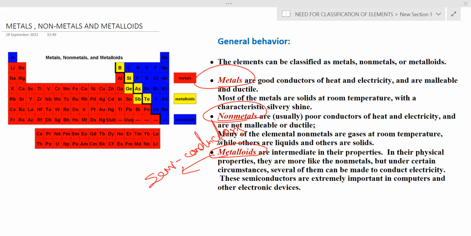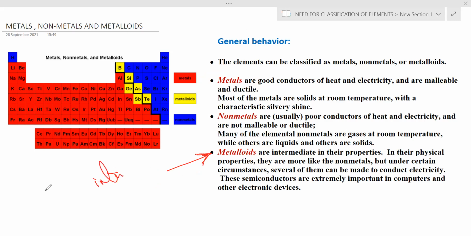The properties of the metalloids are intermediate. In their physical features they look like non-metals, and in a few cases they look like metals. So their properties are intermediate between those of metals and non-metals.